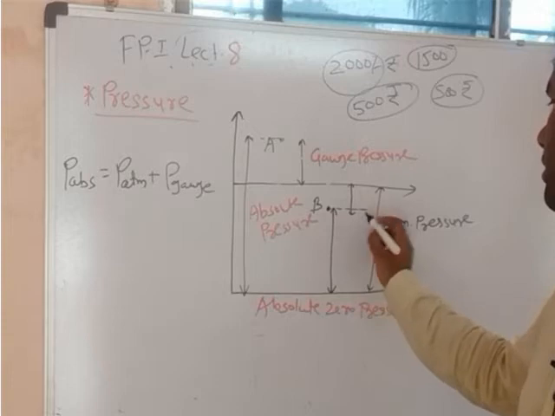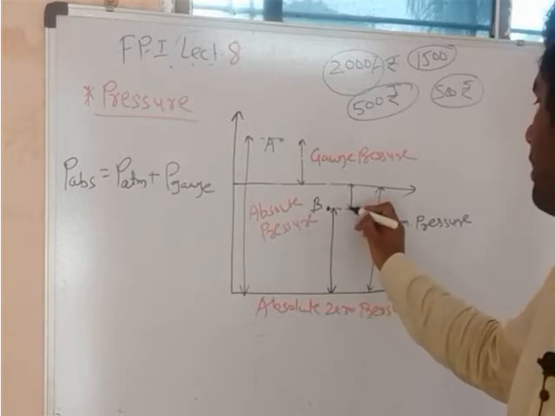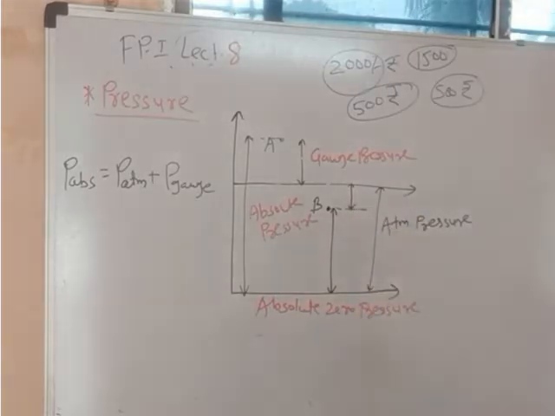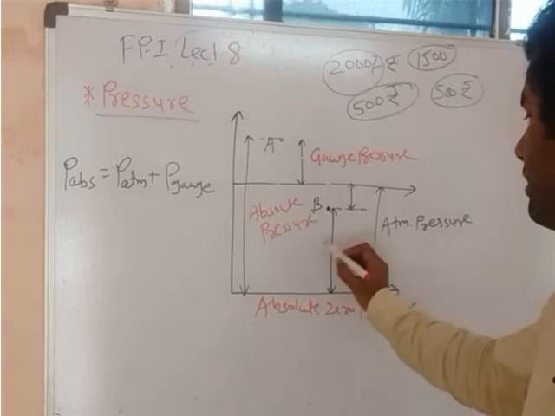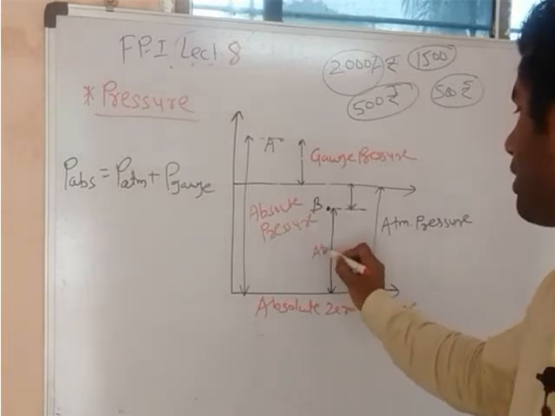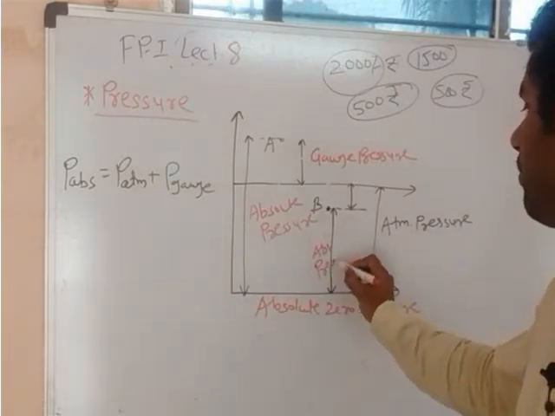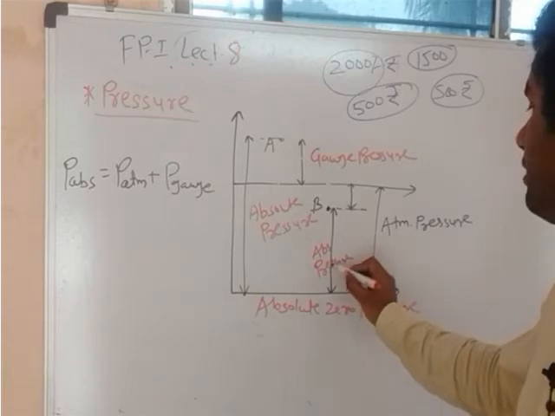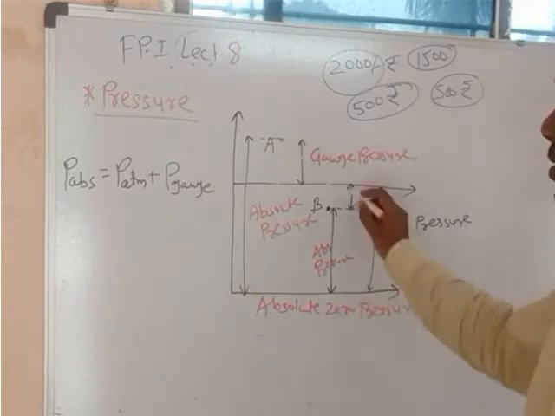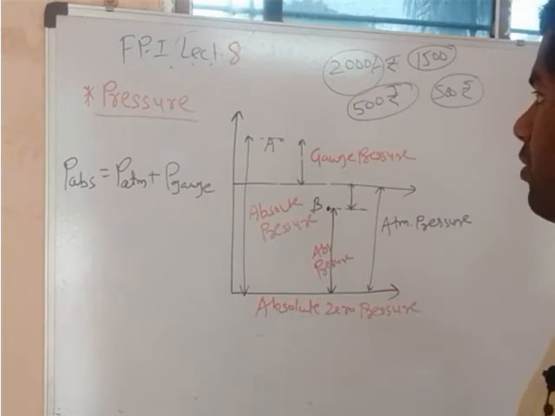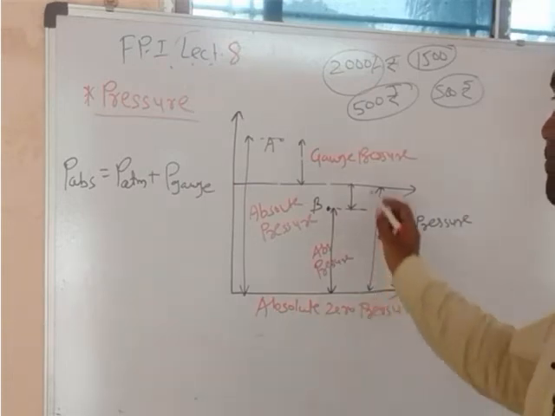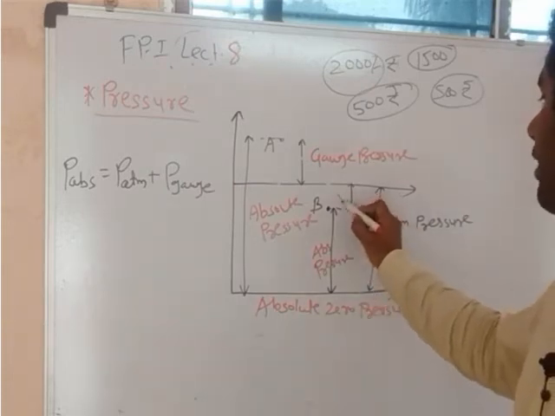If we measure pressure from the absolute zero pressure line, we call it absolute pressure. But if we measure it from the atmospheric pressure line, we call it vacuum.